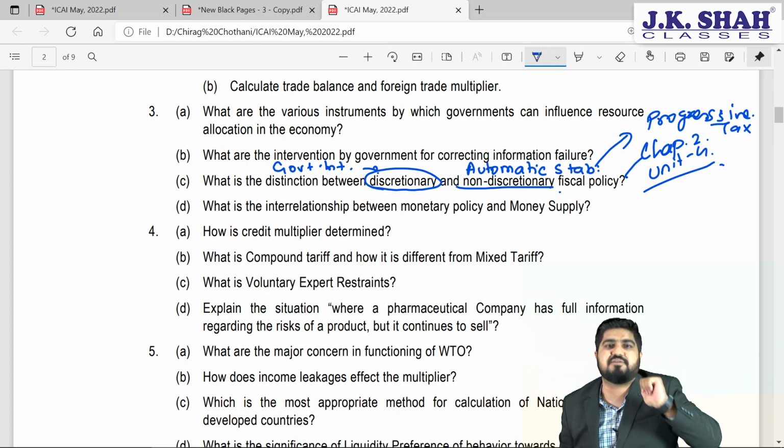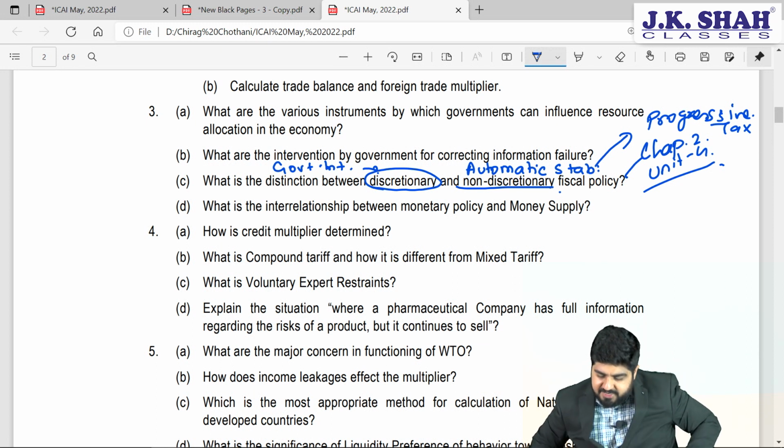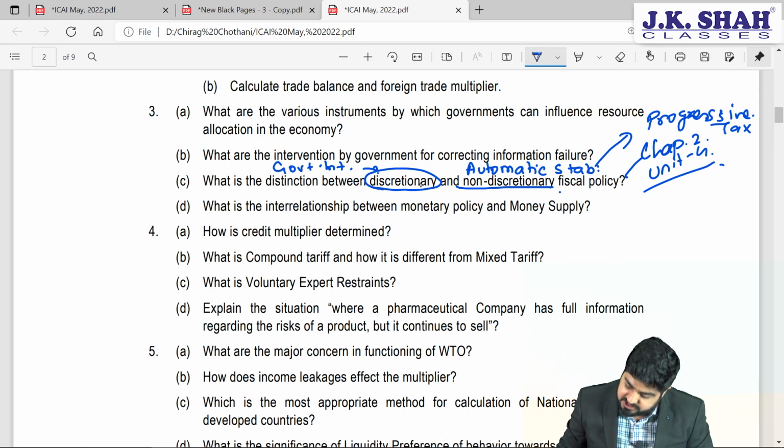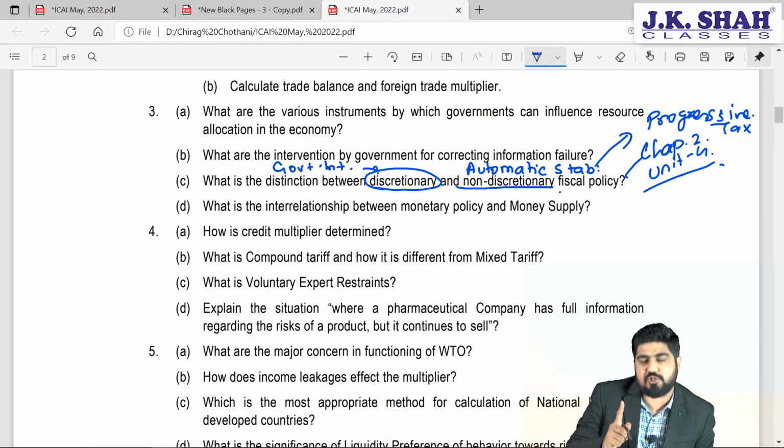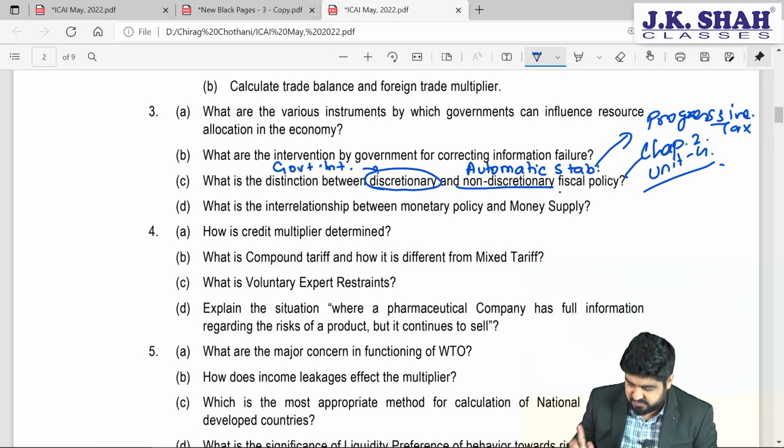This is discretionary fiscal policy. So government, my dear friends, will use discretionary as well as non-discretionary fiscal policy in order to improve the situation of our economy. I hope you are very clear in this distinction. A question worth 2 marks.